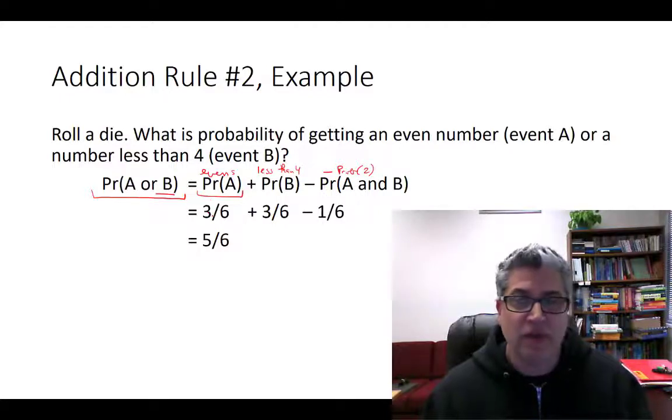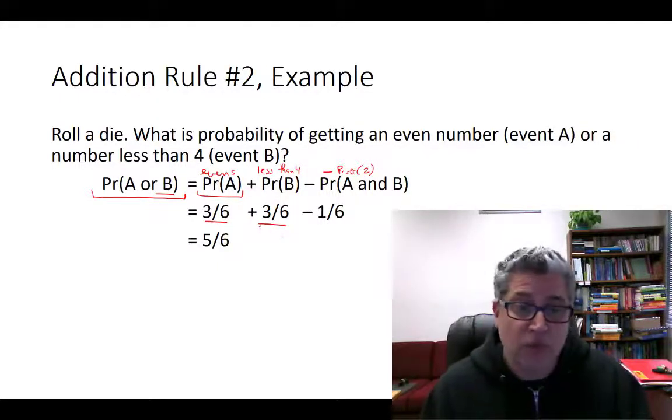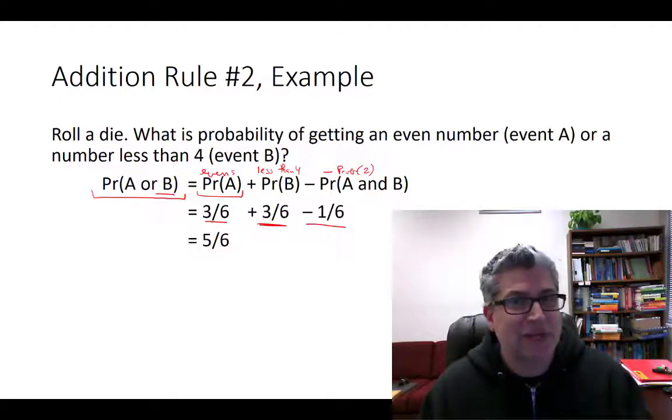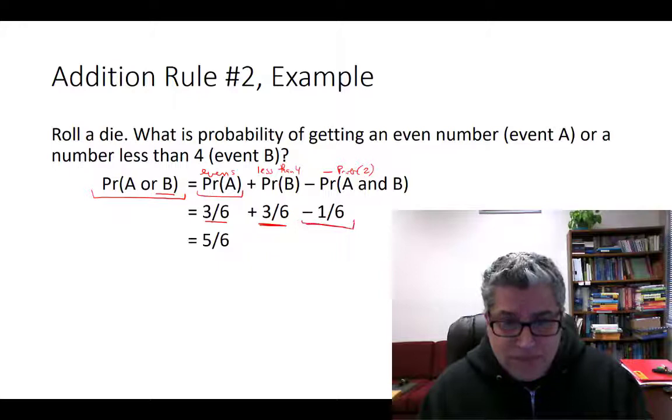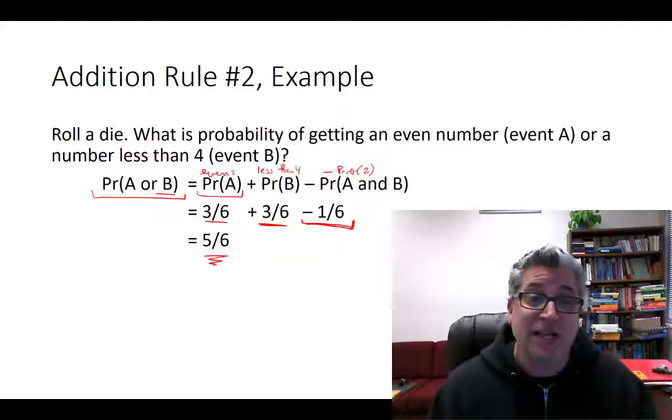All right, so how many evens are there in a dice? There's 2, 4, 6. So 3 out of the 6. How many numbers less than 4 do we have? We got 1, 2, and 3. Not less than or equal to 4, just less than 4. So 1, 2, and 3, that's 3 out of 6. And then the 2 out of the 6. So 3/6 plus 3/6. Well, gosh, that would give you 6/6. That'd give you 100%. You know that's not the case. Hence reminding you that you should subtract something. So 6/6 minus 1/6 gives you your 5/6. Then that's your probability.